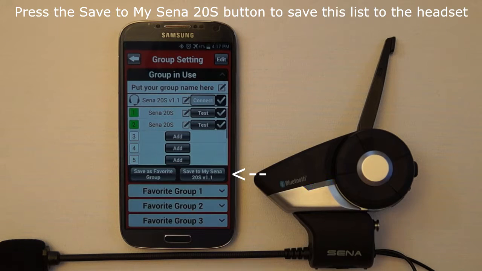To save this group intercom list from your mobile phone to your Sena 20S, press the Save to My Sena 20S button. The app will prompt you if you want to save this list to your 20S, and you can press Yes.